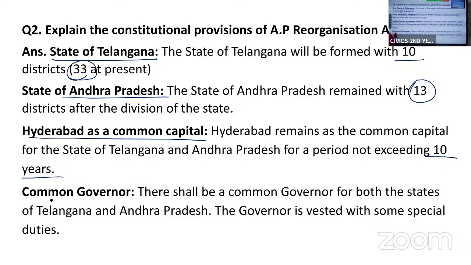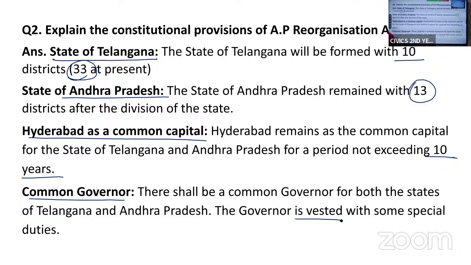Then, common governor. There shall be a common governor for both the states, Telangana and Andhra Pradesh, and the governor is vested with some special duties. So what was the first point? The state of Telangana will be formed with 10 districts. At present, we have 33 districts.